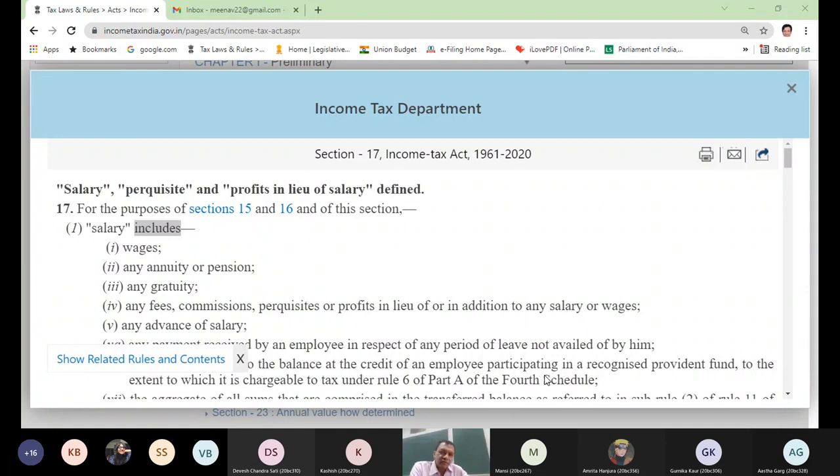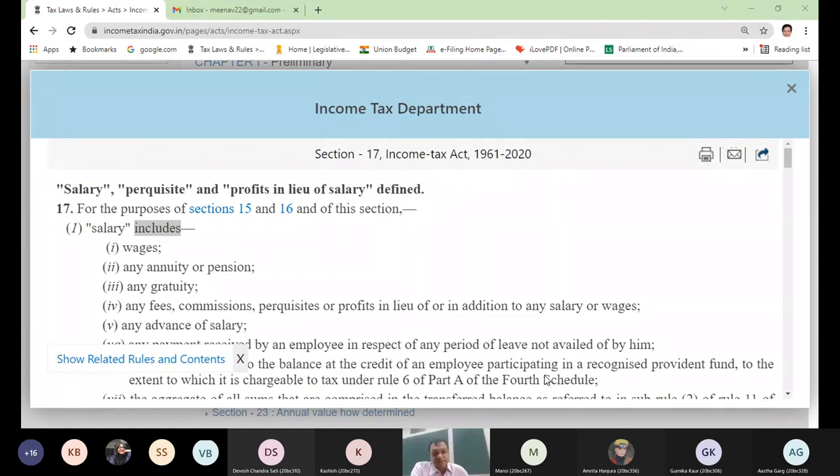When I'm reading salary for the purpose of Income Tax Act, I found that there is a section 17 clause one which defines salary. And the word written is not salary means, it says salary includes. Had it been means, it would have meant that only these things are salary. Other than these, whatever is the figure, that is not salary.